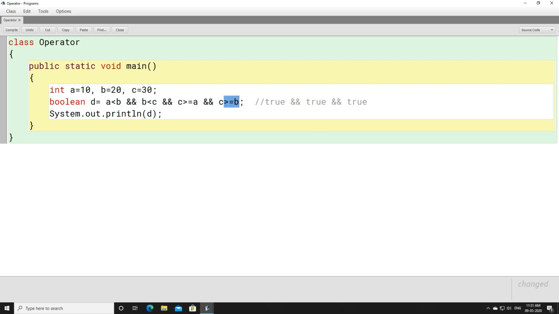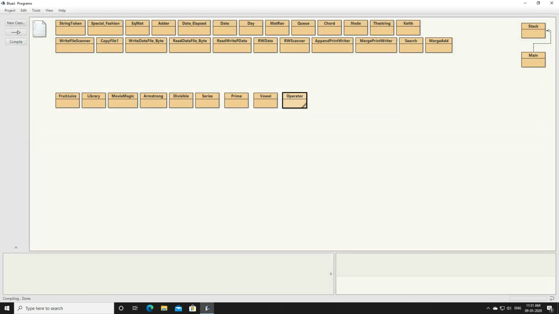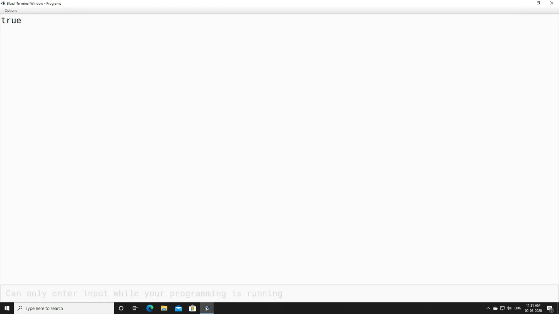C is greater than equals to B. Is it equals to B? The value of C, is it equals to 20? No, but it is greater than B. 30 is greater than B. So again you are going to get true. Here you can notice that all the outcomes are true, and we have used the AND sign in between all the conditions. So the final outcome will be true. Let's compile this program and execute. You can see that the final output is true.